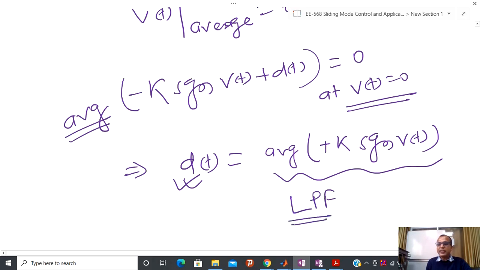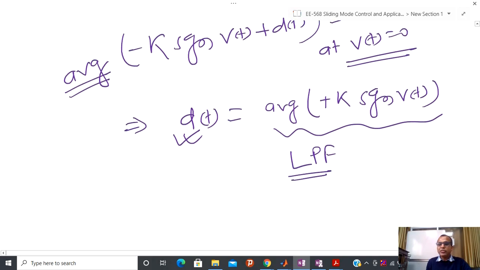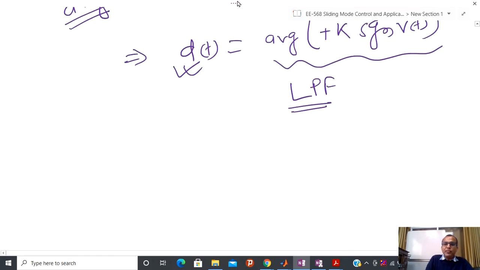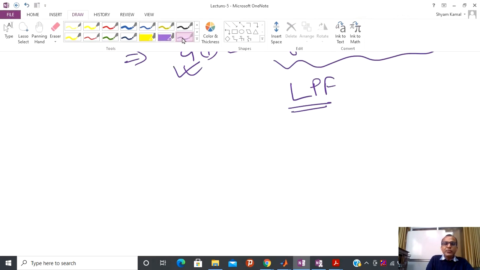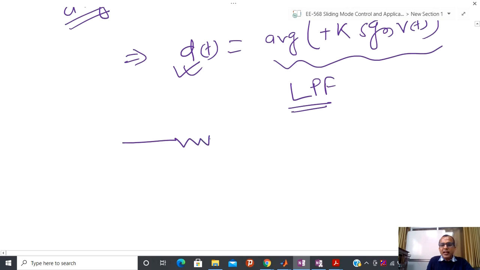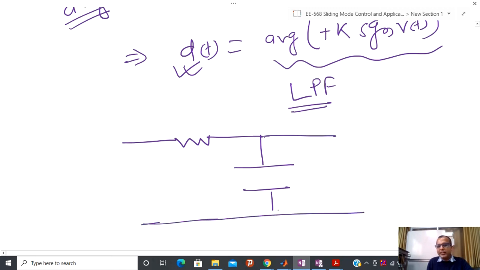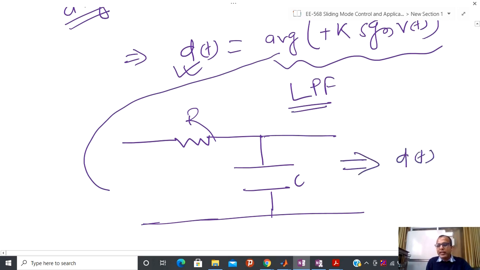and if you see the circuit of a low pass filter, it is pretty easy to build one. What you can do is take one resistor and one capacitor. There are several ways, and here each element is a passive element. So you can put this average value here as an input, and whatever output we get, that is dt.